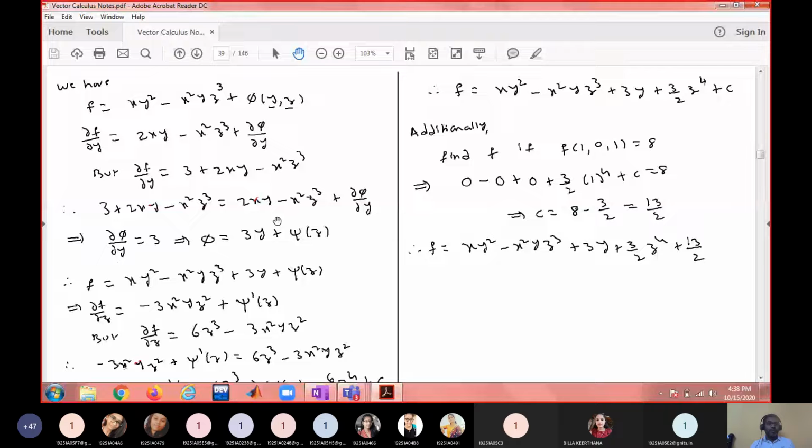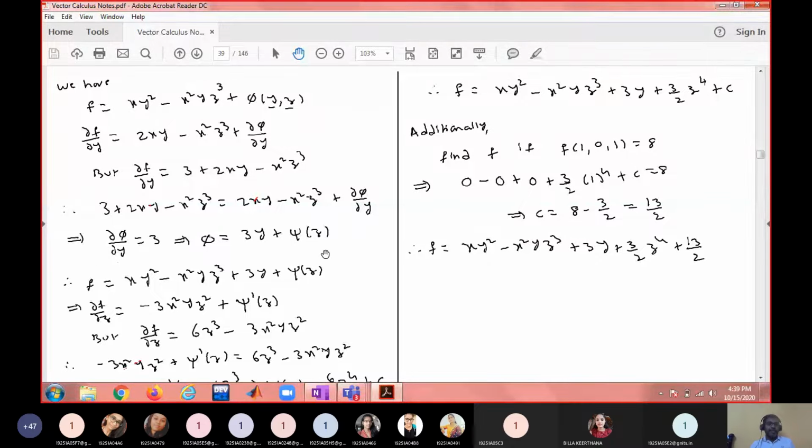When I equated these two, 2x gets cancelled, minus x²z³ and minus x²z³ cancelled. So ∂φ/∂y is equal to 3. When ∂φ/∂y equals 3, what could be phi? Phi is already a function of y and z. Now ∂φ/∂y equals 3 means phi could be obtained by integrating with respect to y, treating the other variable as constant. So it could be 3y plus, what is the other variable? z, right? So some psi of z.